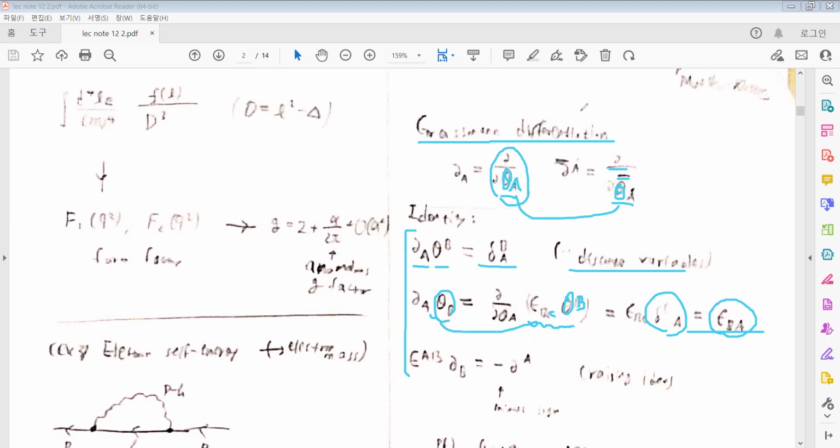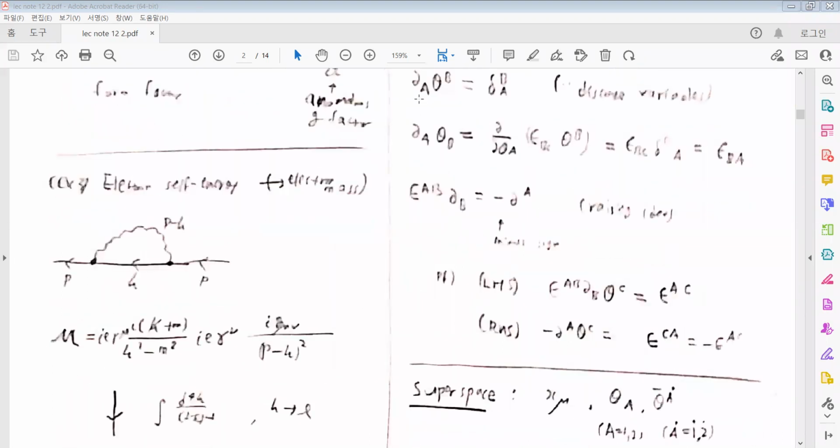Also, epsilon lowering the index of the Grassmann differentials produces a minus sign, as in the proof for the left-hand side. Epsilon acting on the Grassmann variable theta c is equal to epsilon ic, because there is a Kronecker delta from the first identity.